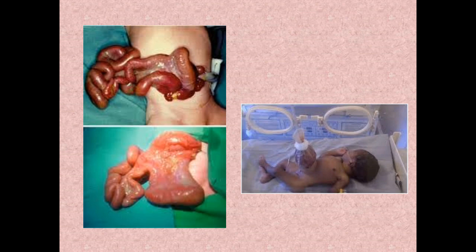Another thing which you can see is anal atresia. There will not be any opening. So always when the baby is delivered, you have to check the anal canal patency, whether the anal canal is patent or not. Anal atresia means there is no opening for the anus. Okay, so that is about your GIT. Congenital diaphragmatic hernia can come in respiratory as well. The other respiratory thing which you can see is choanal atresia. There will be no opening in the choana. The choana is the posterior part of your nose. So there will be no opening. That's called choanal atresia.